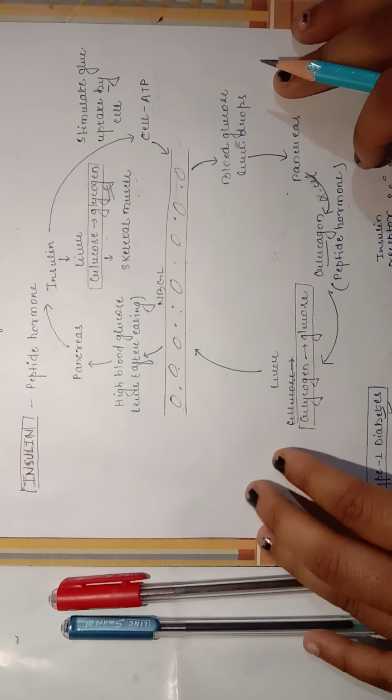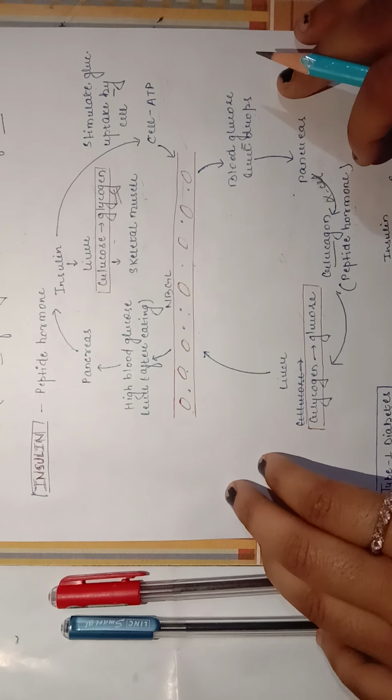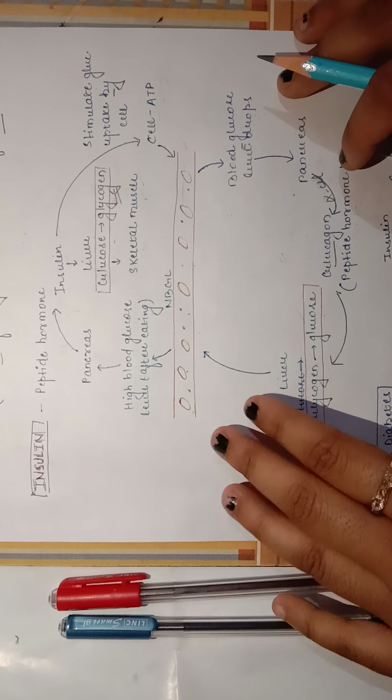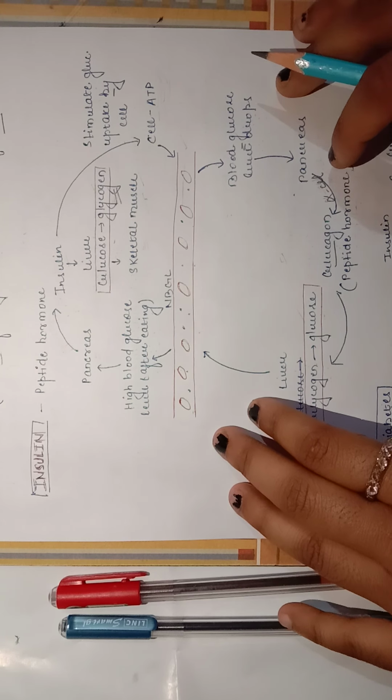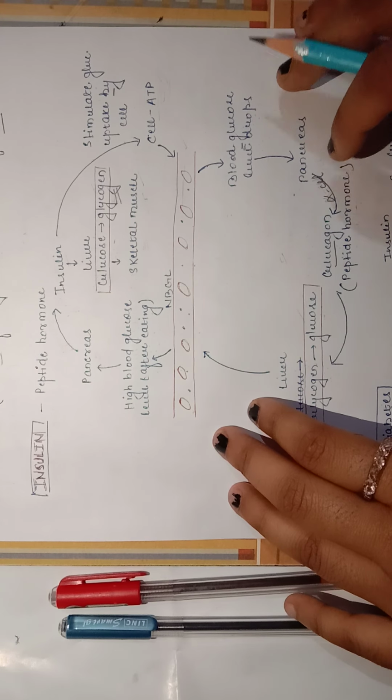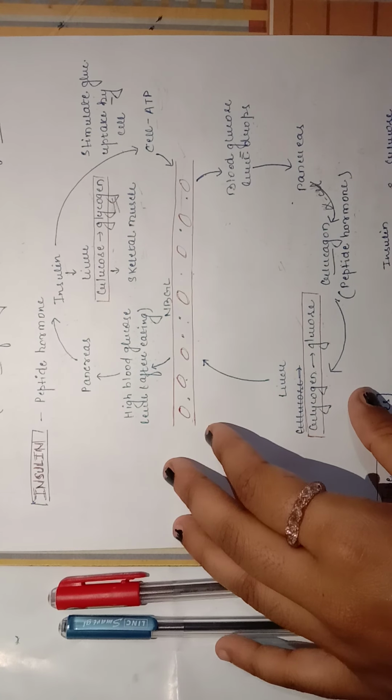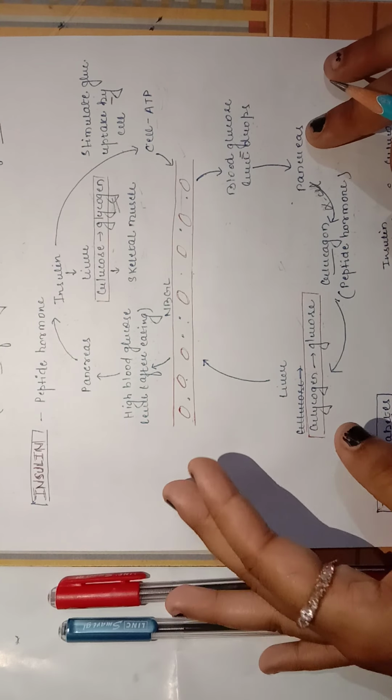Insulin is mainly a peptide hormone. In a normal person there is a normal blood glucose level, and to maintain it, our pancreas acts on glucose and converts it into various forms.